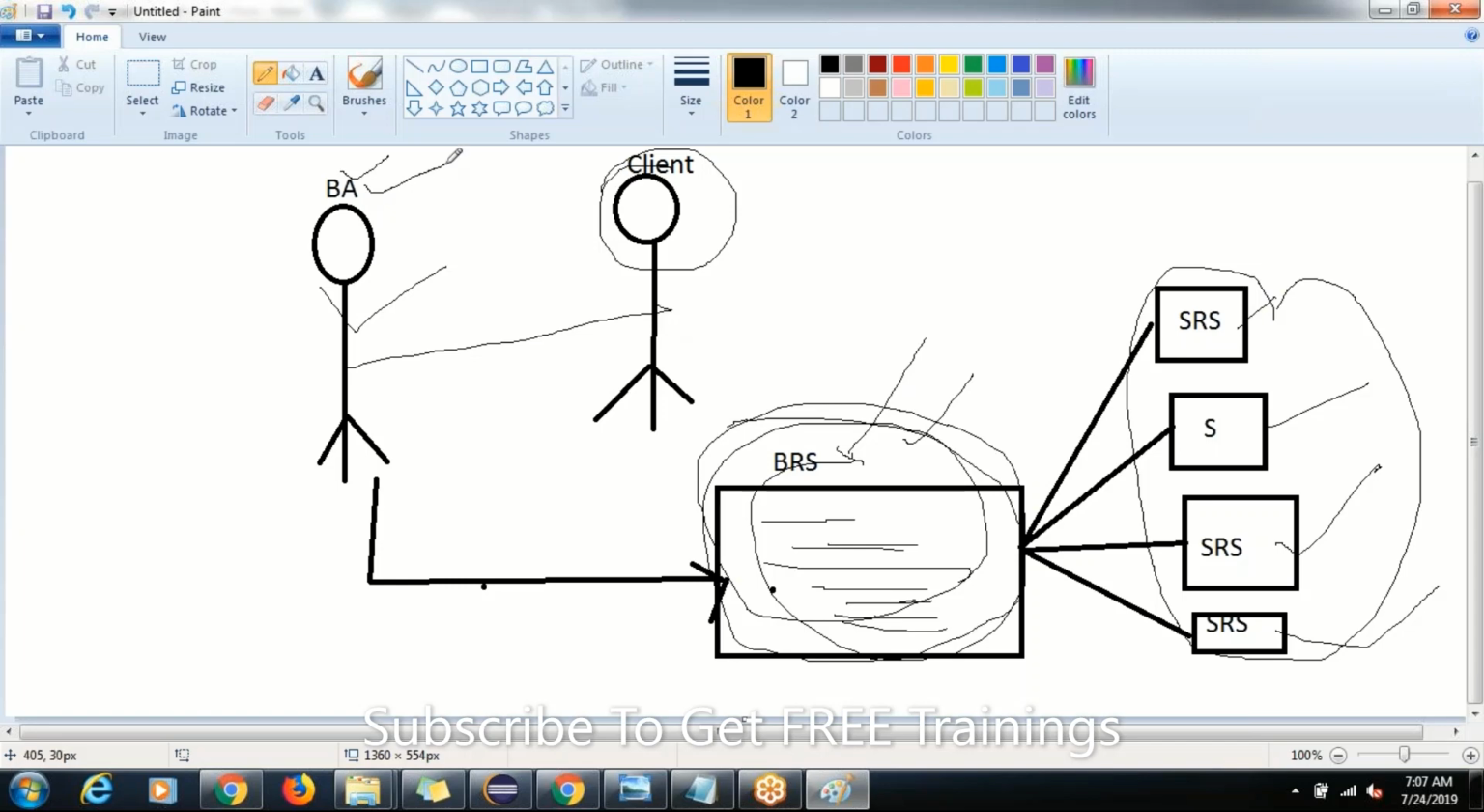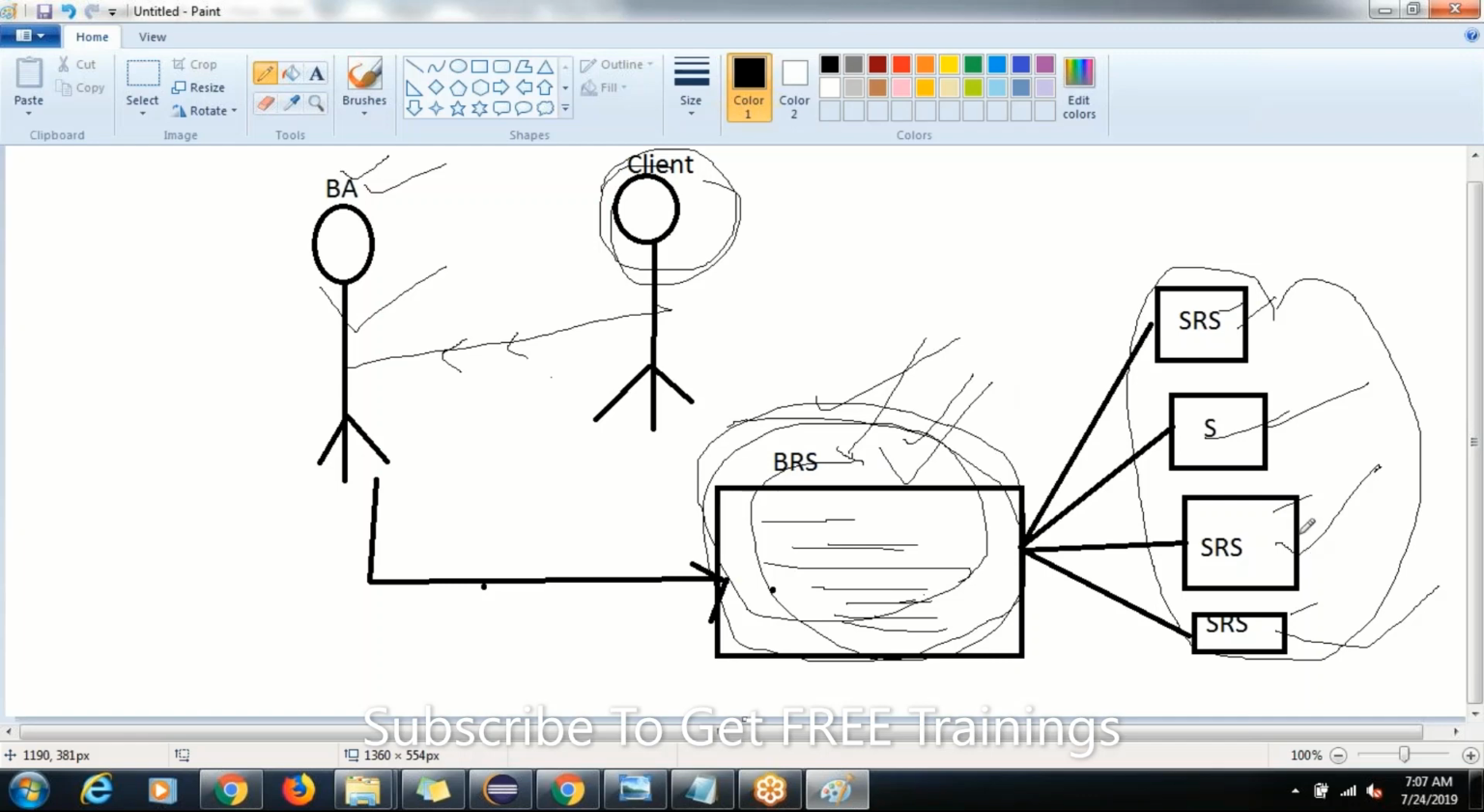He is the guy who prepares both BRS and SRS. First he will prepare the BRS document. He will collect the information from the client, and after collecting the information, he will prepare the BRS document first. Once the BRS document is done, based on this one BRS document, again he will prepare multiple SRS documents, guys.